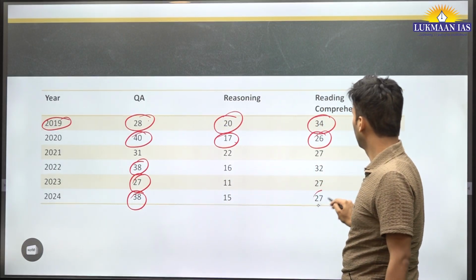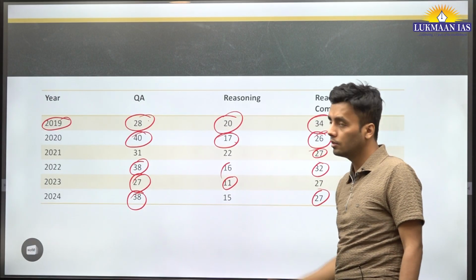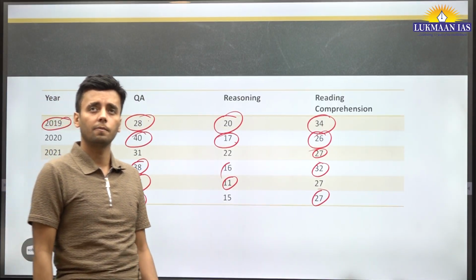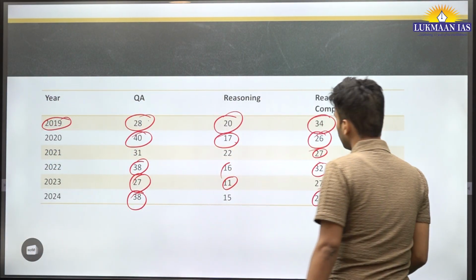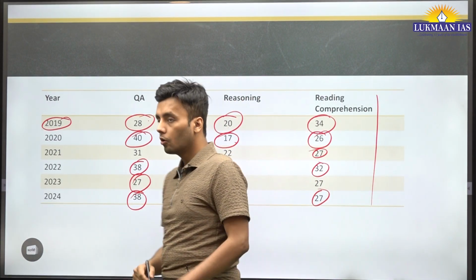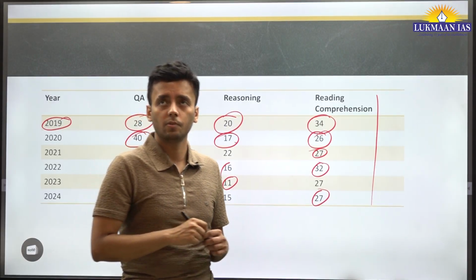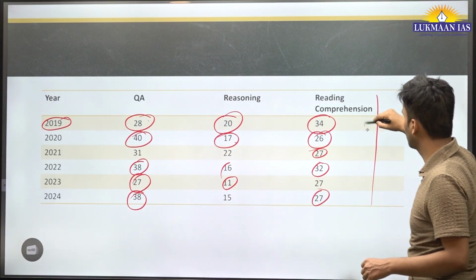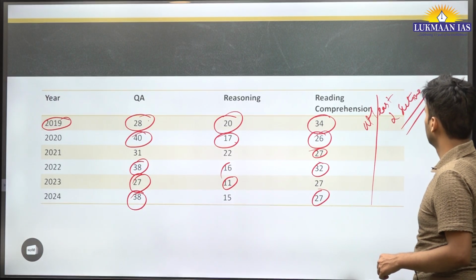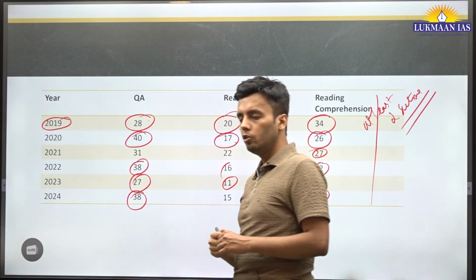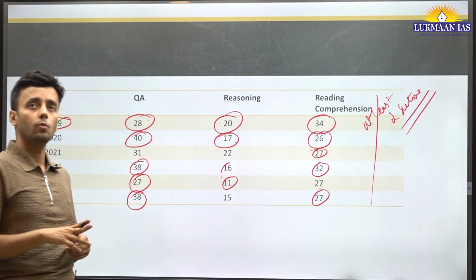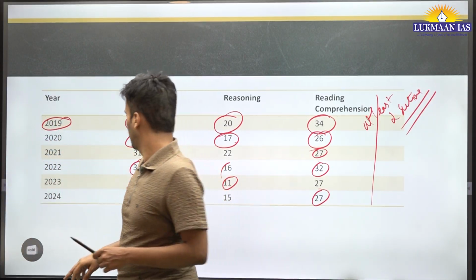So from all of these numbers, we can see that the number of questions from each section is not fixed. It varies year by year. So we cannot rely only on one section for clearing this paper. We need to master at least two sections. When you have command over two of the three sections of this paper, you will clear this paper.